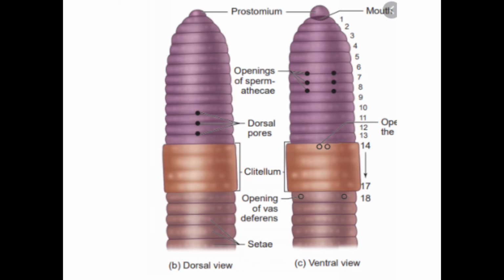So we discussed the class Oligochaeta, and the type belonging to this class is earthworm. Next one is class Hirudinea, which mainly includes leeches. Leeches are freshwater, some are marine, some are also present in moist terrestrial habitats. Mostly the leeches are ectoparasitic. That means they live on the outside of the body, and they are blood sucking forms.